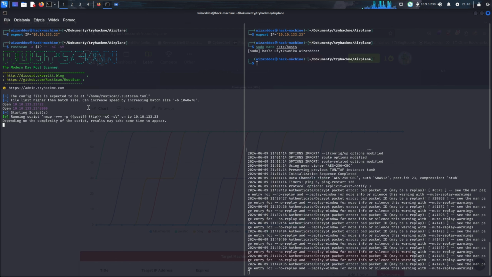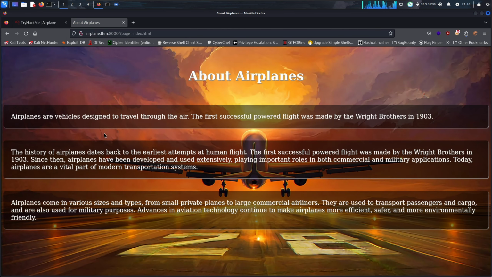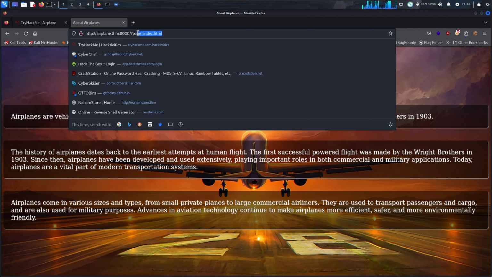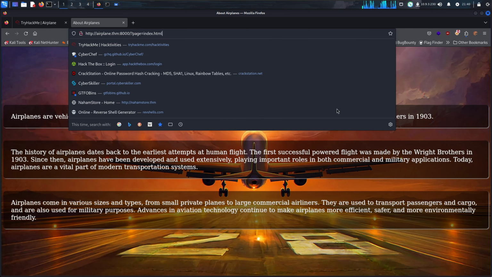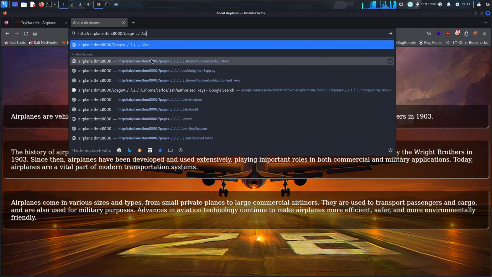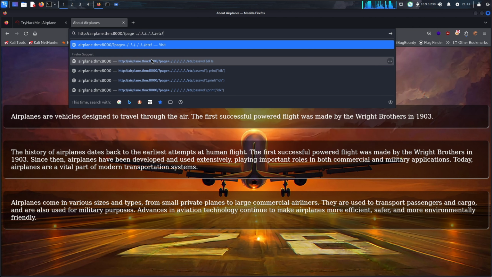Right now we can check port 8000 or airplane.thm. So there's a simple web page, nothing much, but it has this. When you see a website that takes parameters to show pages like this, there is a fair chance that it might be vulnerable to path traversal and LFI. Let's try it. Let's add a bit of slashes and read, I don't know, /etc/passwd. Enter.